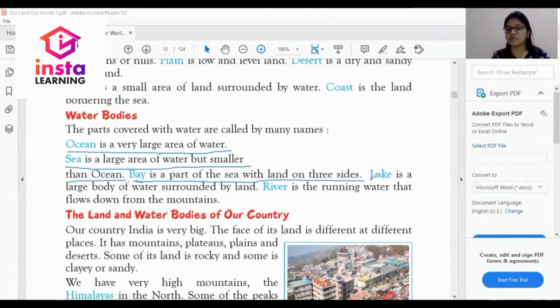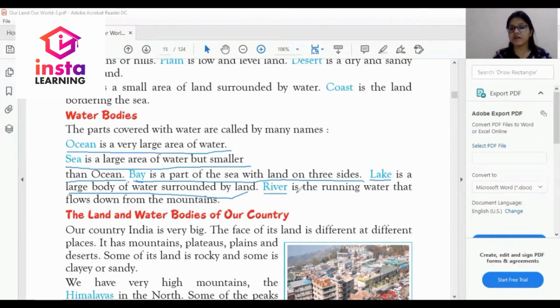The next one is lake. What is a lake? A lake is a large body of water surrounded by land. Large body of water जिसके चारों ओर क्या हो? जमीन हो. The next one is river.